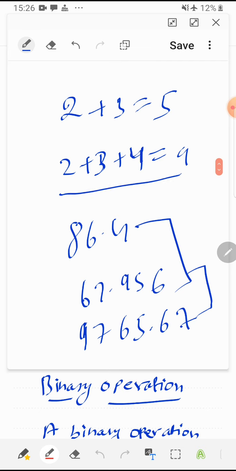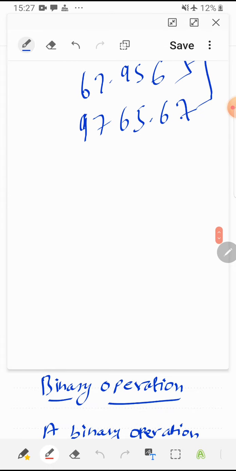But actually what we did, we added 2 to 3, result was 5, and then we added 5 to 4, then result is 9. So whether you are adding 10 numbers or 20 numbers, you are adding 2 numbers at a time basically, then you go to the third. So minimum and maximum we can add 2 numbers only.